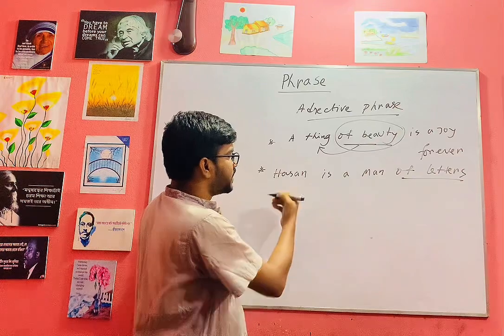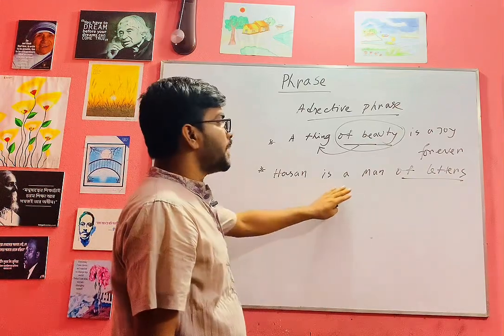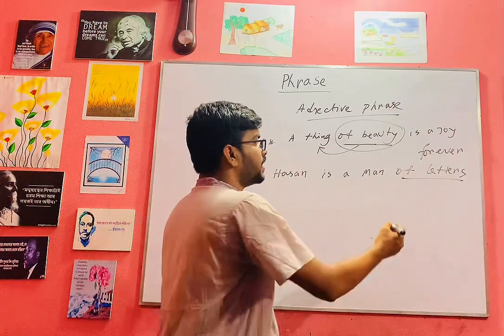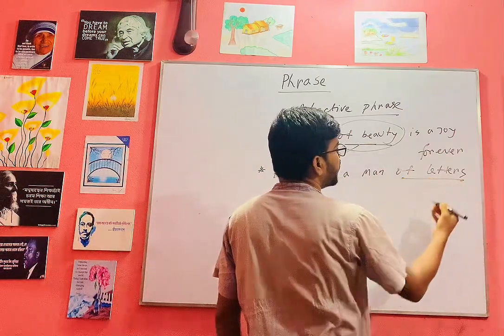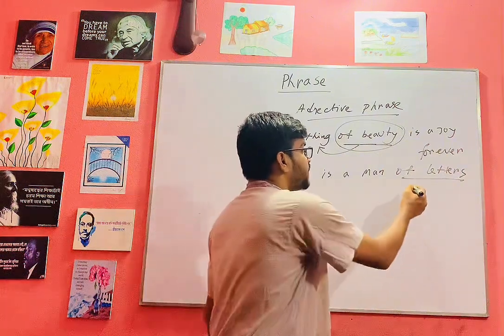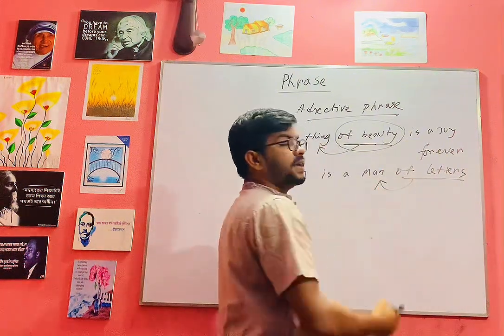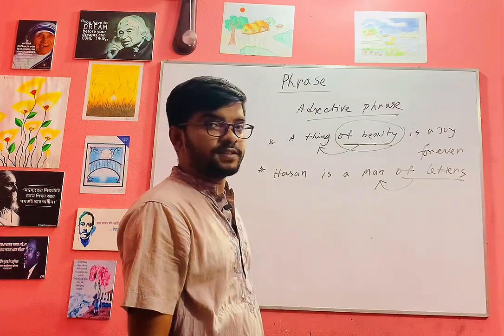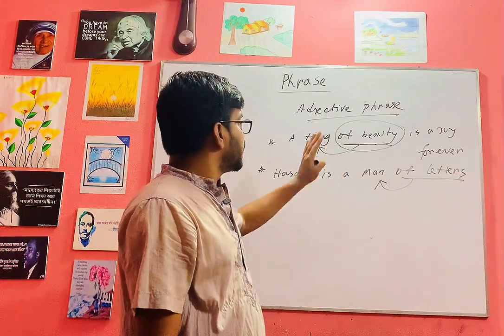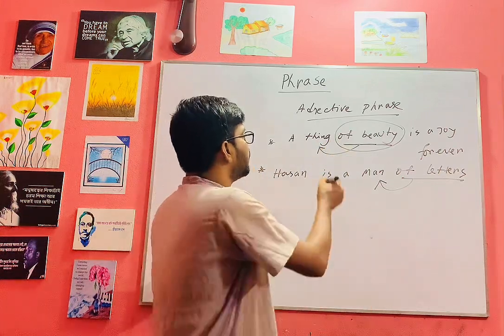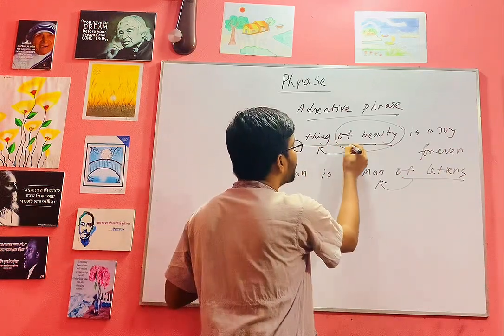And here we can see that Hassan is a man of letters. Man of letters means scholar. Okay, we underline of letters. Of letters here phrase, and it modifies the man. Man here is noun. That is why it is adjective phrase. But here we can see a thing of beauty is a joy for her. If we underline, hold the line, a thing of beauty.